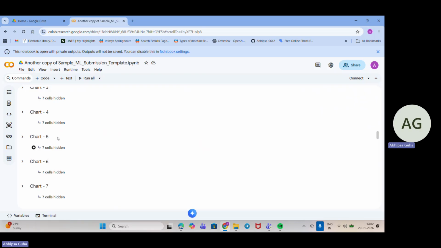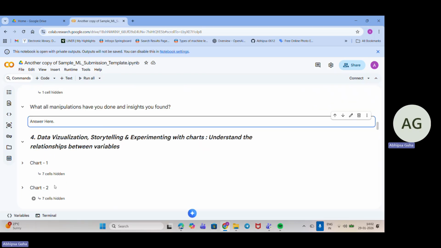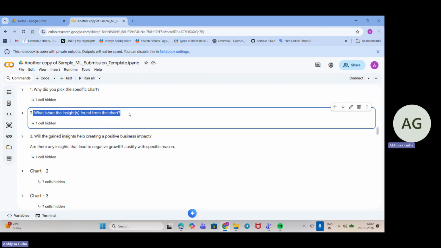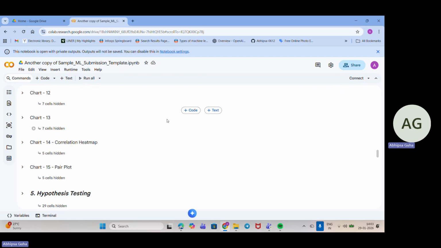About the charts, let me clear it one more time. You have to make the charts, and then you have to answer this question: what insights have you found from the chart? Make it very clear that this should be there. If you are not putting it, things would be affected in the evaluation, and your score will be affected. So make sure you listen to each and everything that I am saying, make a note of it and perform that.